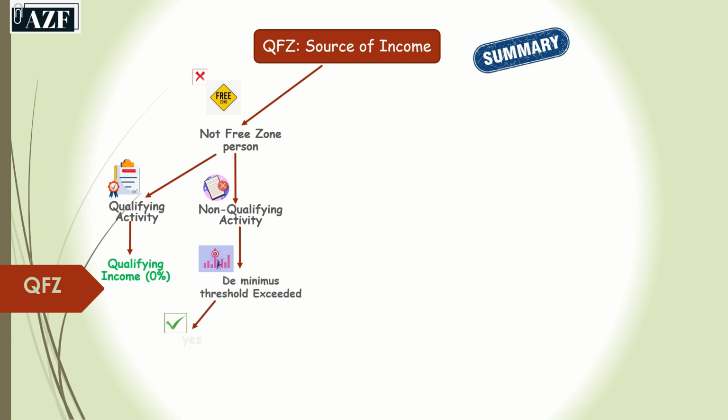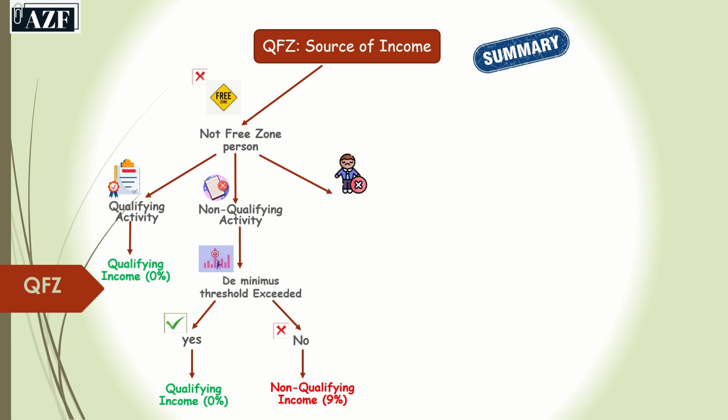If it exceeds the threshold, then it is not qualifying income, and if it does not exceed the threshold, then it is qualifying income. And if the income is from an excluded activity, then again we shall apply the de minimis threshold to see if it is exceeded or not. If it is exceeded, then it shall not qualify as qualifying income.